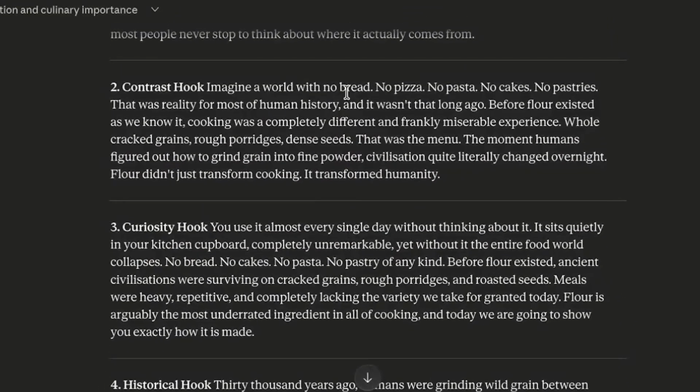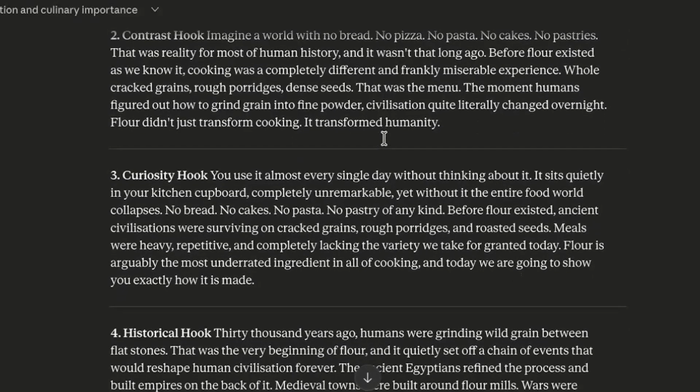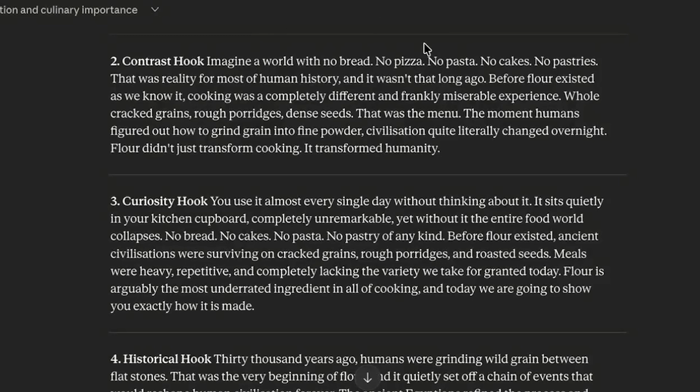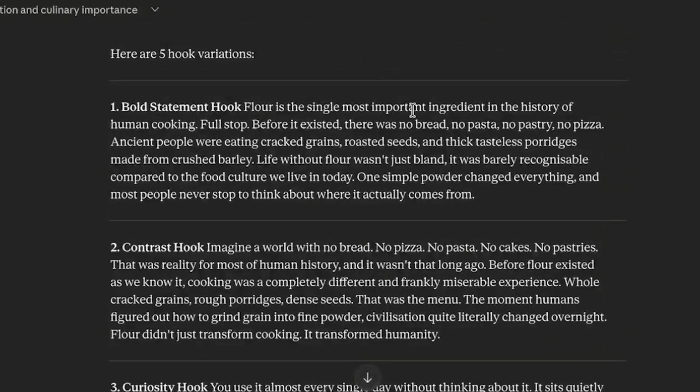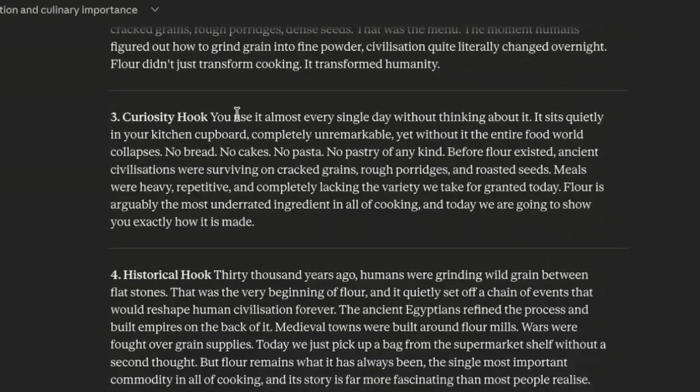Imagine a world with no bread, no pizza, no pasta, no cakes, no pastries. That was reality for most of human history, and it wasn't that long ago. Before flour existed, as we know it, cooking was a completely different and frankly miserable experience. Whole cracked grains, rough porridges, and dense seeds. That was the menu. The moment humans figured out, okay, it sounds okay, it's not terrible. It paints the picture, with imagine a world. I would still say number one is what's still winning. Curiosity hook: you use it almost every single day without even, okay, this is actually good.